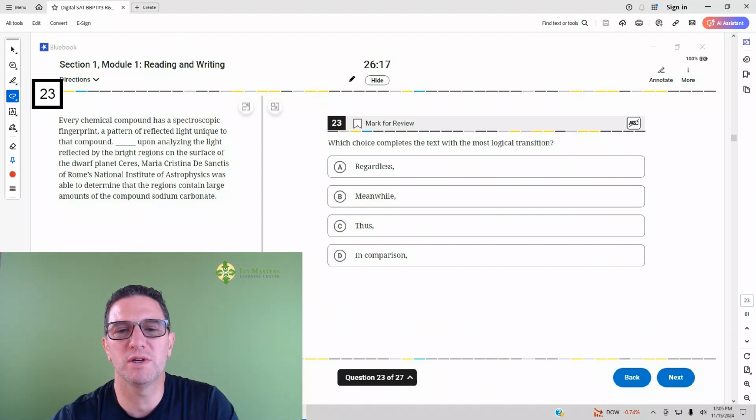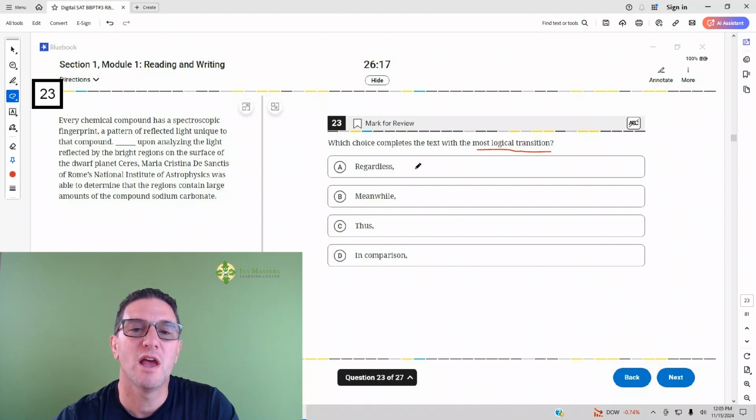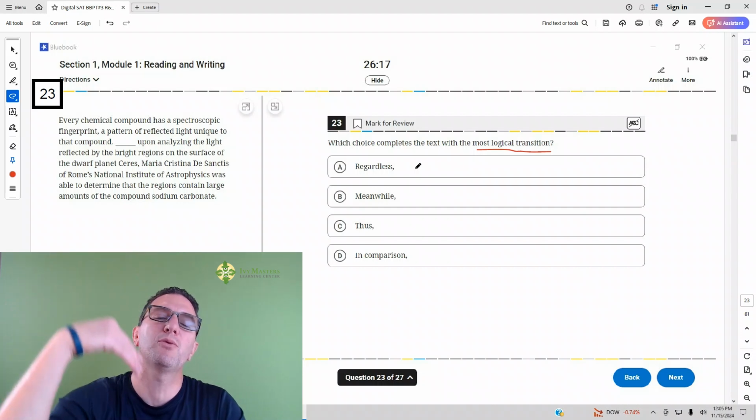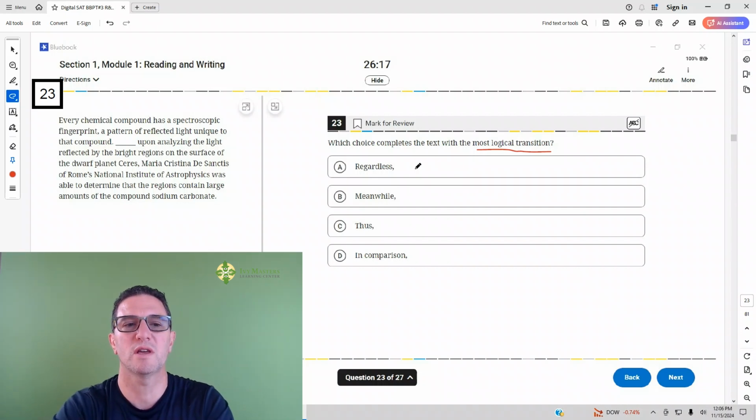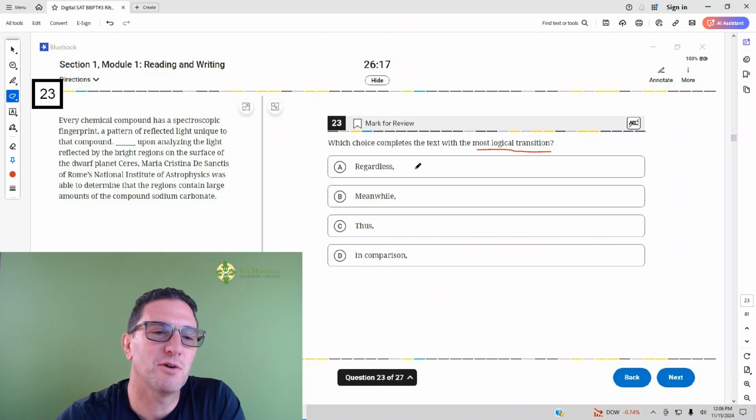Number 23 reads, which choice completes the text with the most logical transition? When it asks you about the most logical transition, you want to determine whether what comes before and after shows similarity or difference. Usually you can get rid of half the answer choices that way. And then we want to get more specific. Let's go to the passage.